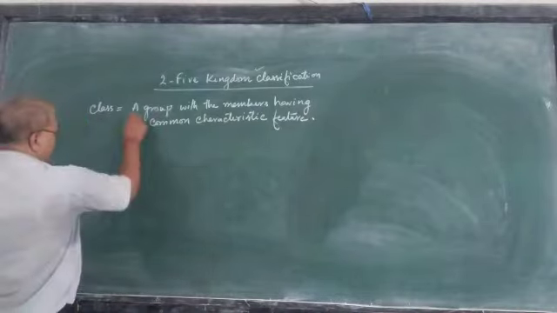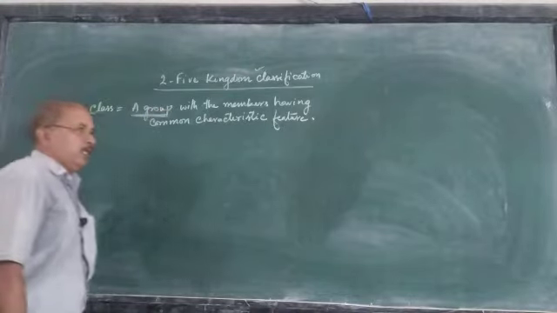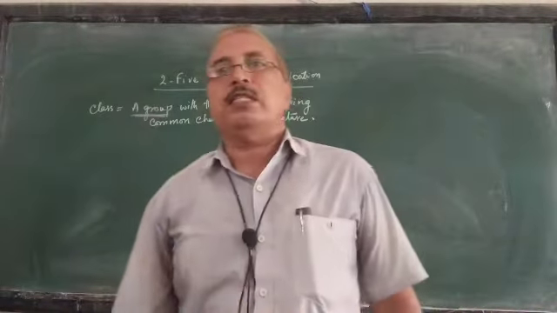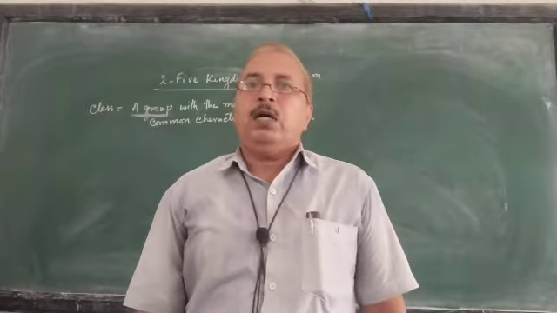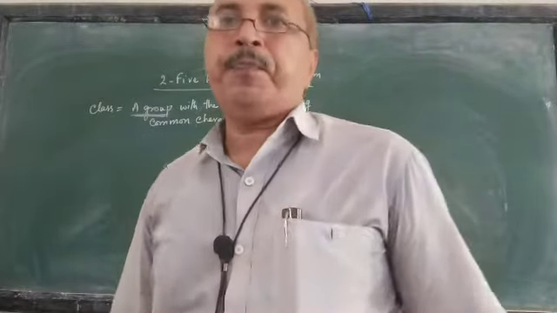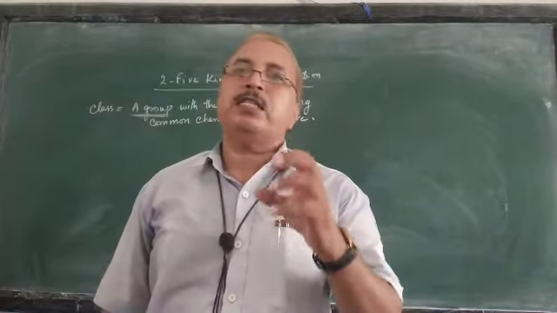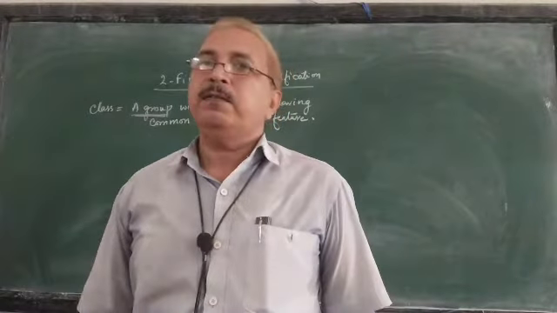So class is a group with the members. You are students of class 7. Class 7 is a group of students reading in class 7. Right? All of you have one common feature, and that common feature is that all of you have passed class 6.